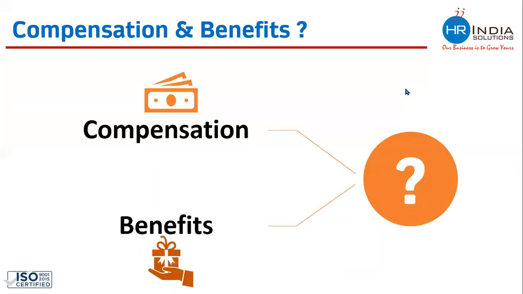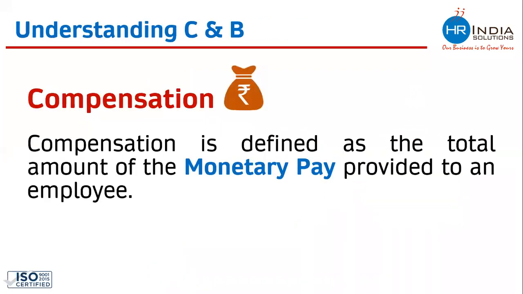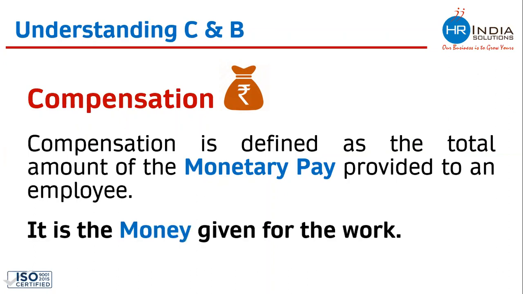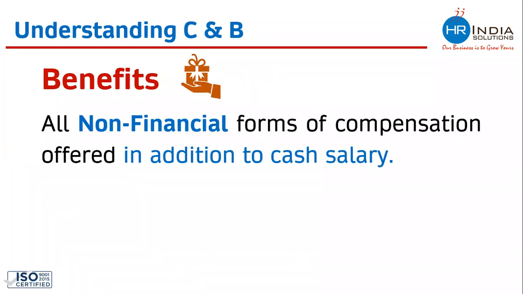So let's try to understand what exactly is compensation and what are benefits. Compensation is defined as the total amount of monetary pay provided to an employee. In simpler term, it is the money given for the work. Whatever salary, whatever money, or whatever hard cash employees are getting every month is called as compensation. If this is compensation, what is benefit? Benefits are all non-financial forms of compensation offered in addition to cash salary.